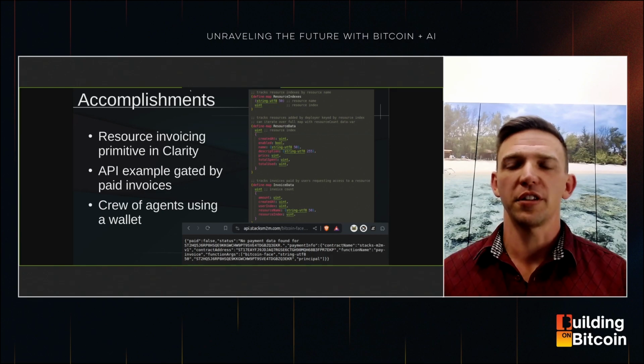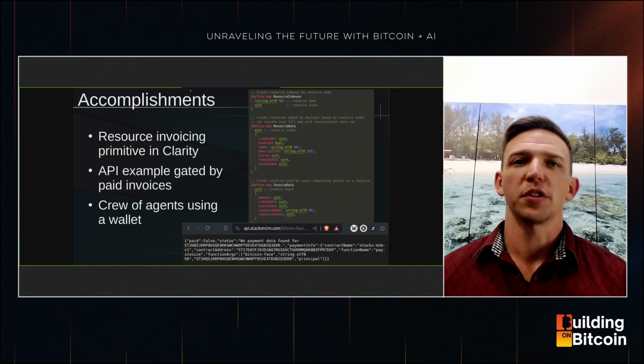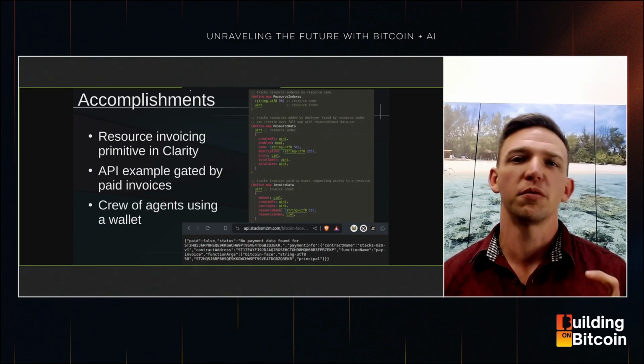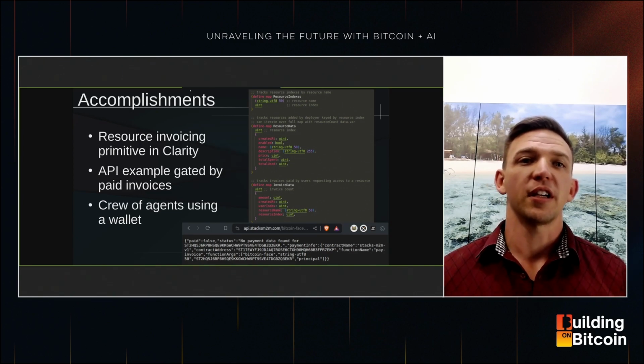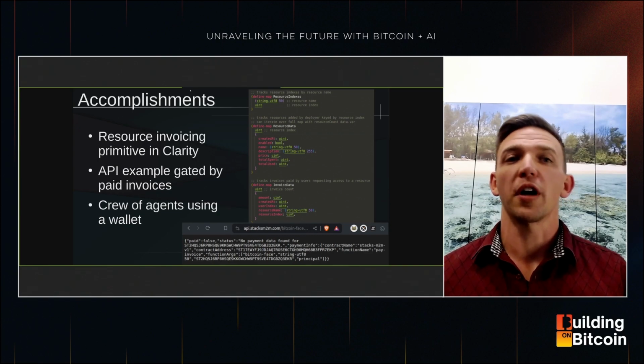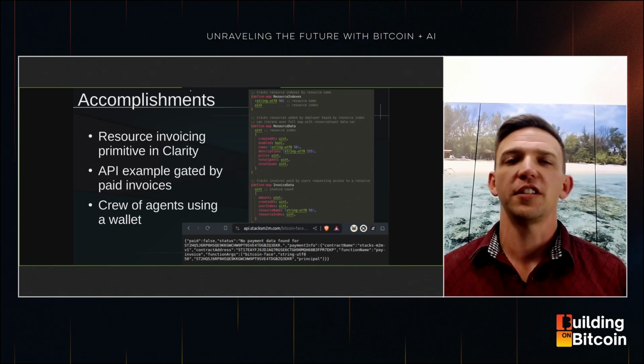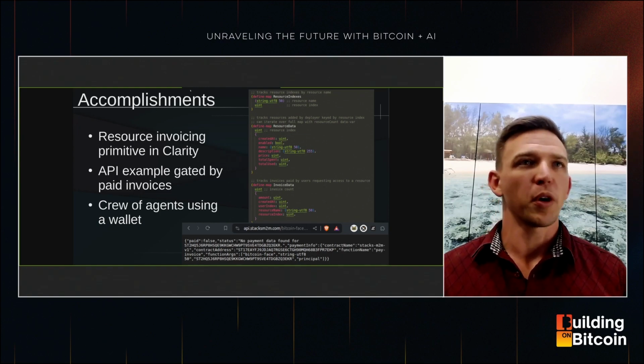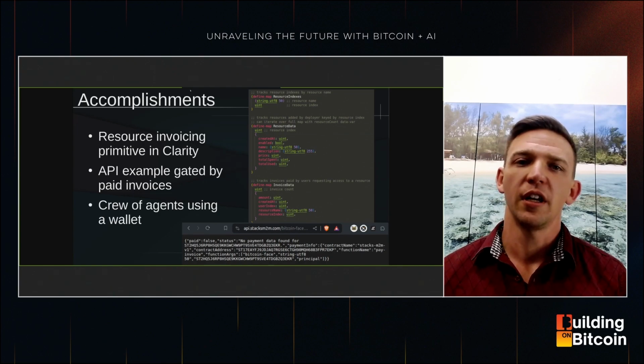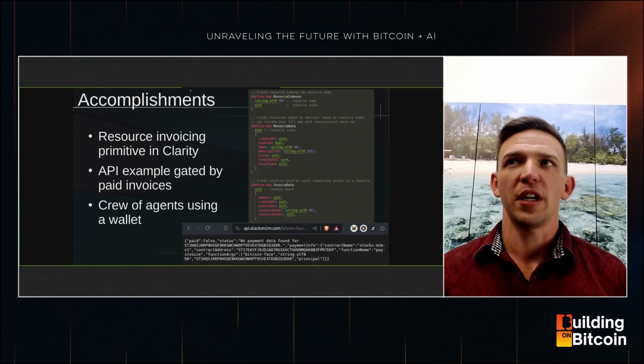So in the case of what you see below, no payment data was found, and we're exploring how to use the HTTP 402 response type as a way to say this invoice is required to be paid, or even better, this action needs to be taken on chain. So we're working towards a standard for how this type of interaction can come into services and how it can be used in that B2B or M2M mindset.